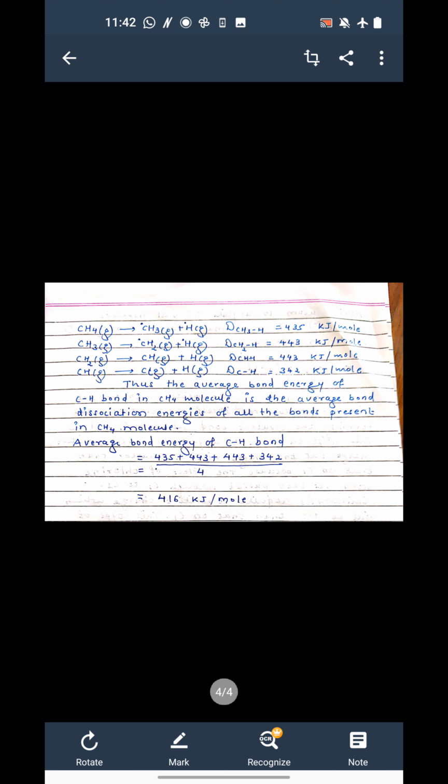But for average bond energy, we take an average of all these four bond dissociation energies, and it comes to be 416 kilojoule per mole, and it is only for polyatomic molecules. So this is about bond strength. Okay, thank you.